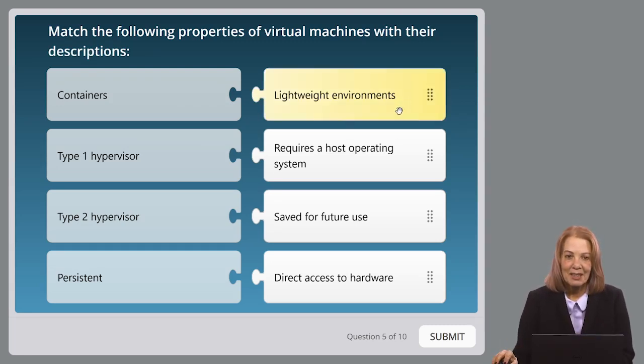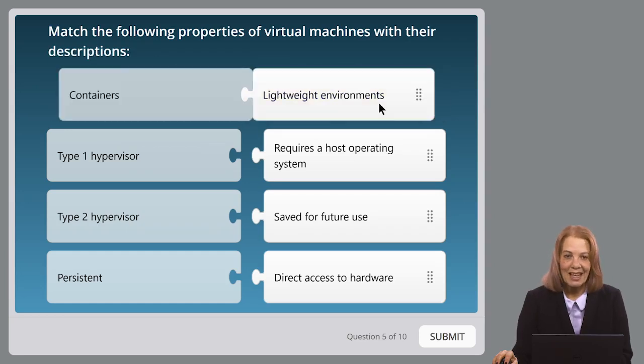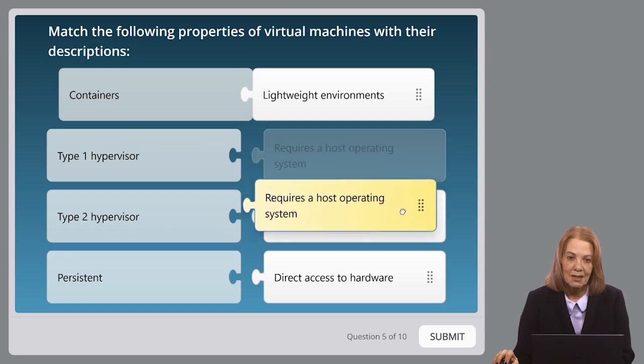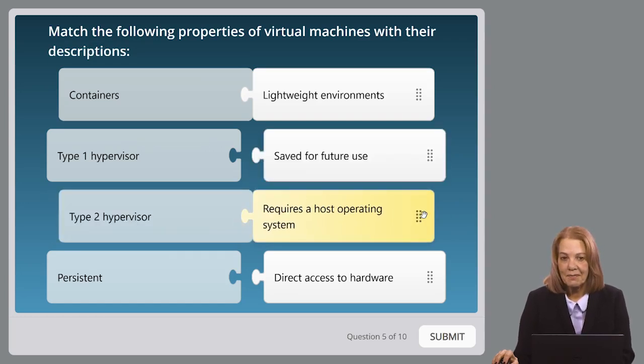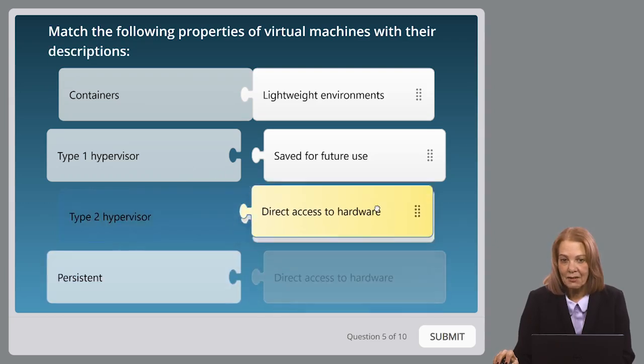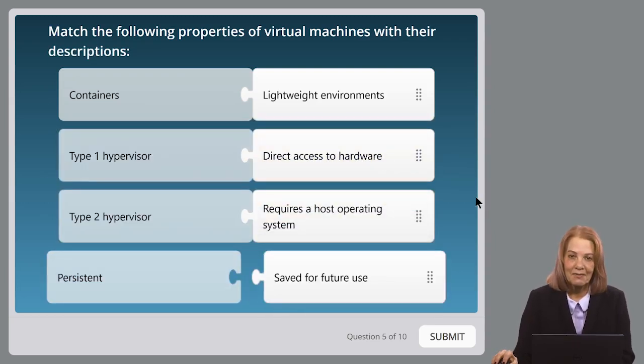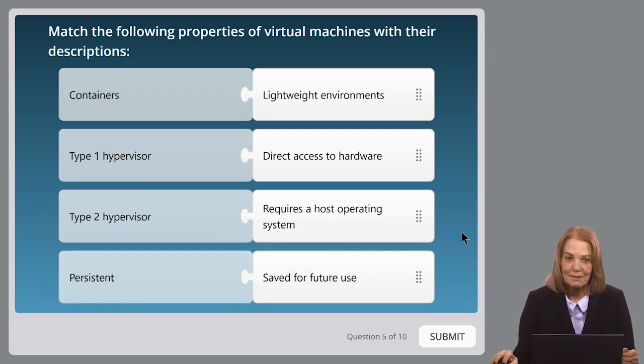Okay, lightweight environment. That's going to be a container. Requires a host operating system. Our options are Type 1 hypervisor, Type 2 hypervisor, or persistent. Well, requires a host operating system is going to be a Type 2 hypervisor. Because what's a Type 1 hypervisor? Well, a Type 1 hypervisor has direct access to hardware. And when we talk about persistence, in this case persistent VDI, well, it is saved for future use.